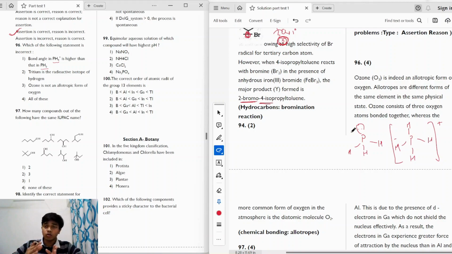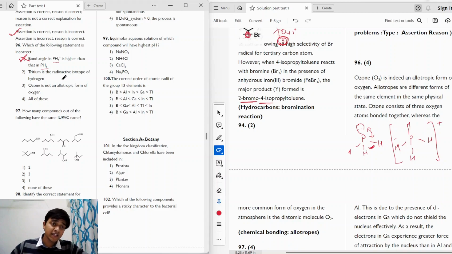We know that lone pair-bond pair repulsion is more than bond pair-bond pair repulsion. So in PH3 the repulsion will be higher, and that is why the bond angle will decrease. So the statement that the bond angle in PH4 plus is higher is true, it is correct. So this statement cannot be incorrect, and this is not our answer.